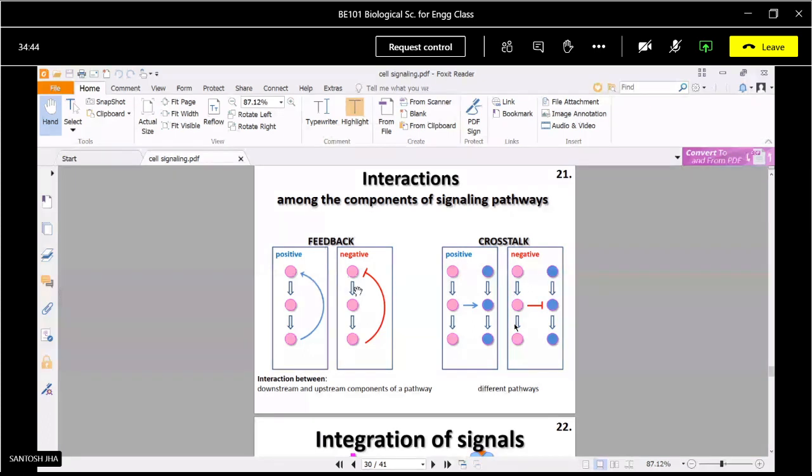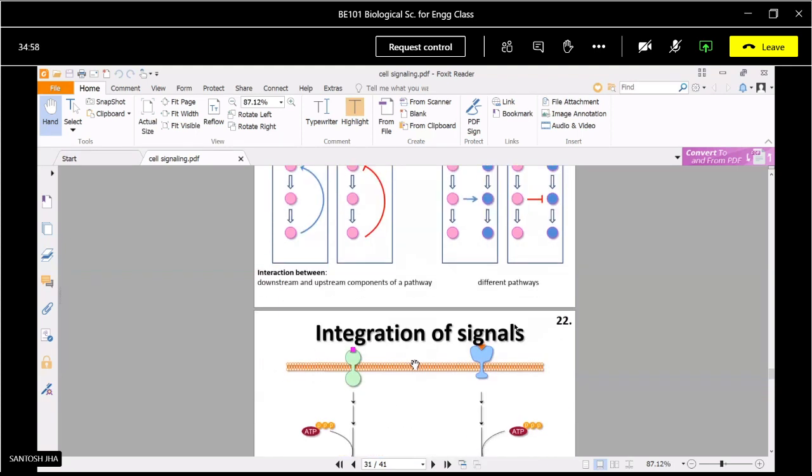In feedback inhibition, the end product affects the initial product, but in this case, different, parallel pathways and their intermediate molecules affect each other. So this is crosstalk.